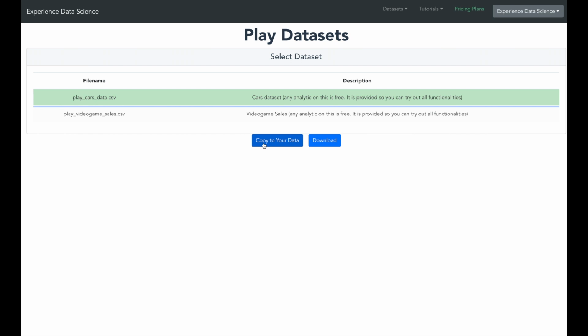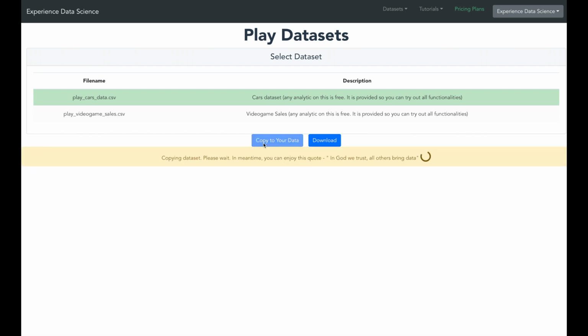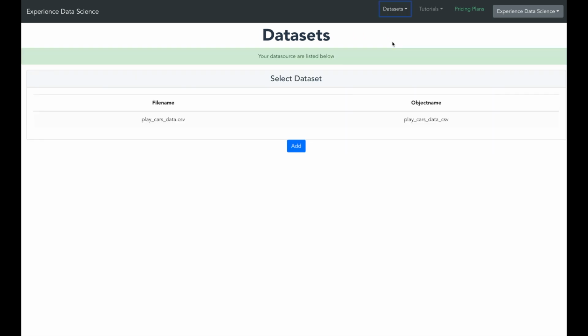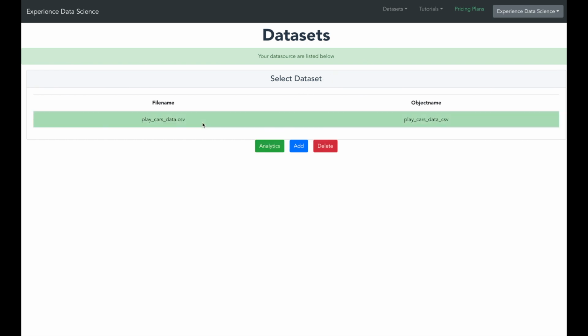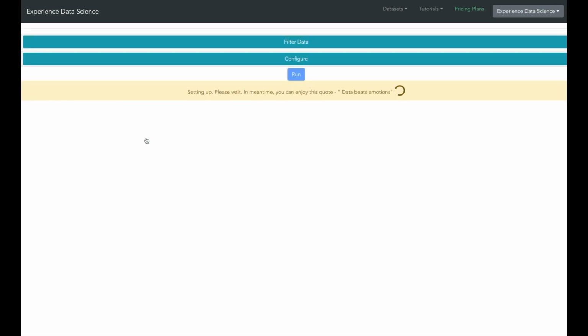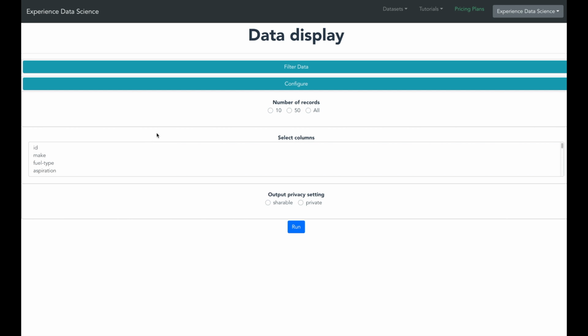So select it and then copy it to your data. After a short while, you will see a success message. And now you can go to your datasets and you will see this data set of cars which is now available for you. Now let us see what is inside this data. So select it and then click Analytics. Select Data Display.